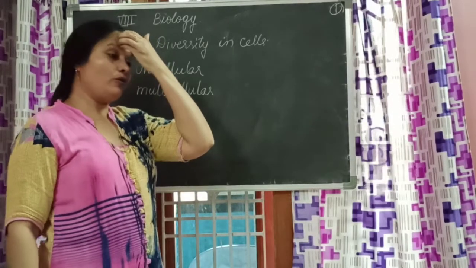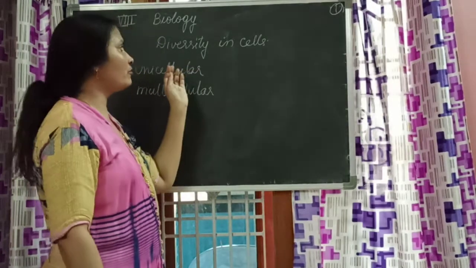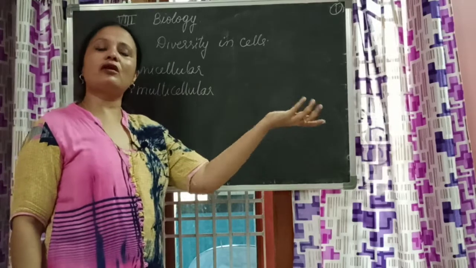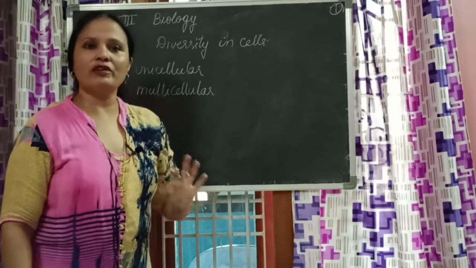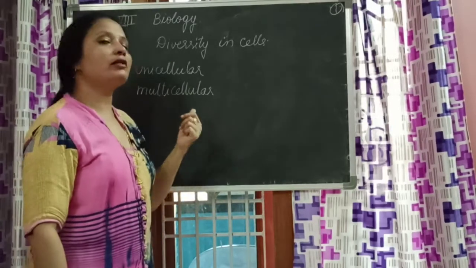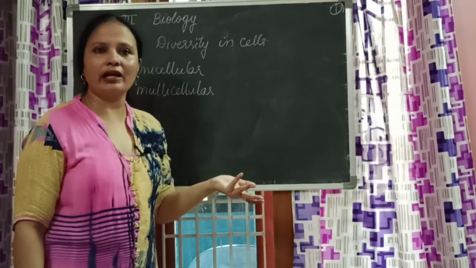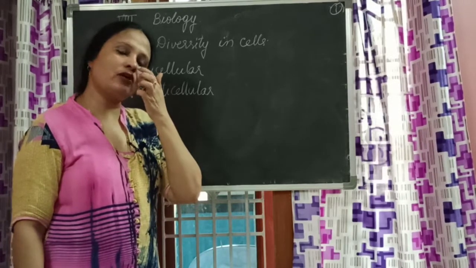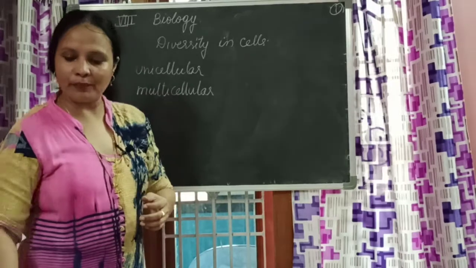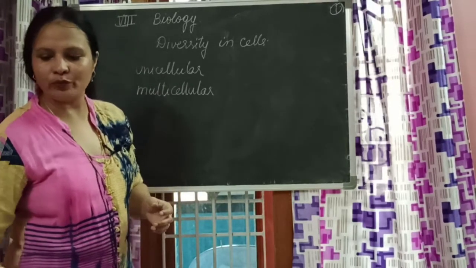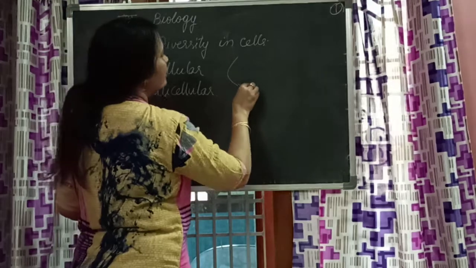When I say unicellular organisms, we might think that all unicellular organisms look alike. Obviously not. When all multicellular organisms like us do not look alike, how can all unicellular organisms look alike? For example, yesterday I told you about Chlamydomonas, which looks like a coconut.